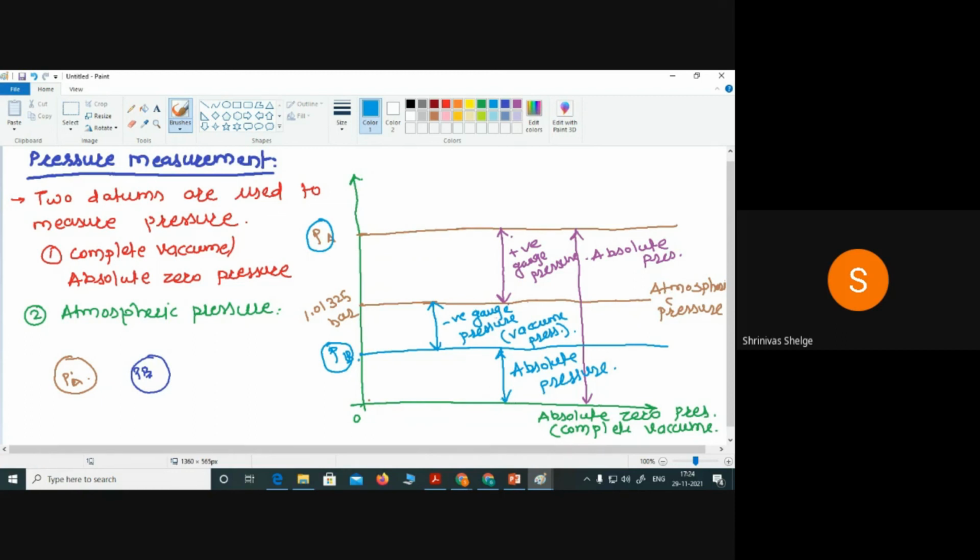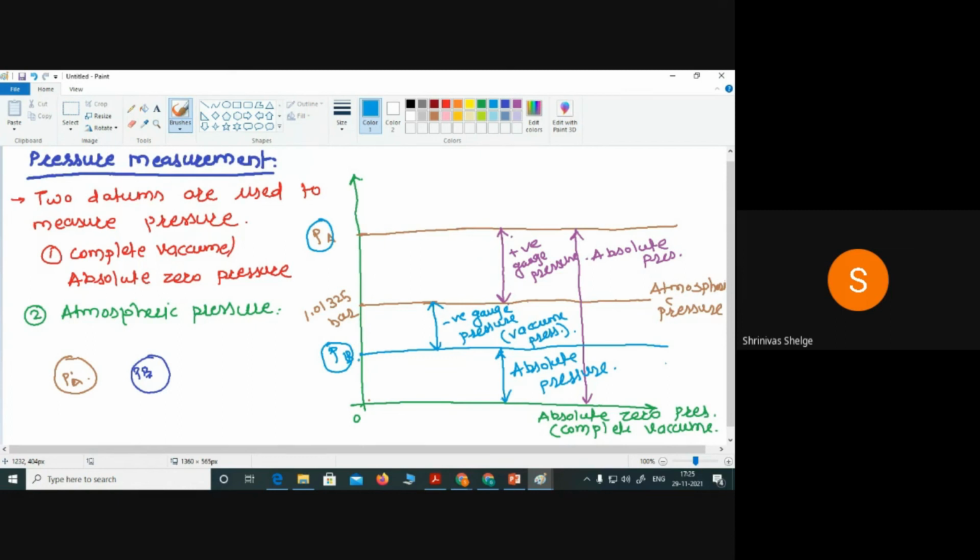But with reference to atmospheric pressure, PA is positive and PB is negative. Just don't get confused between absolute pressure and absolute zero pressure. Absolute zero pressure is absolutely zero pressure, complete vacuum.